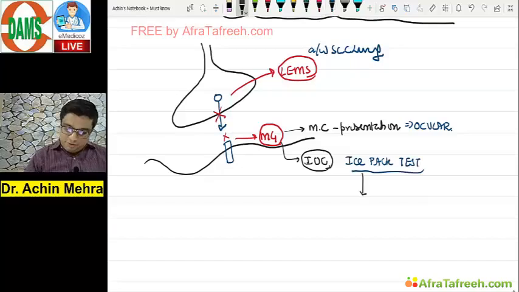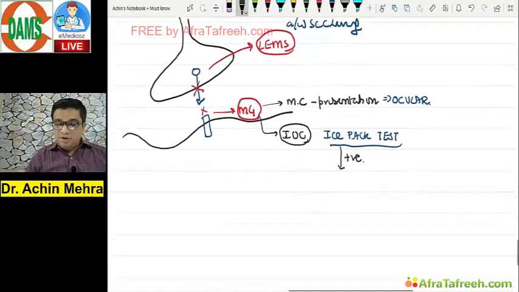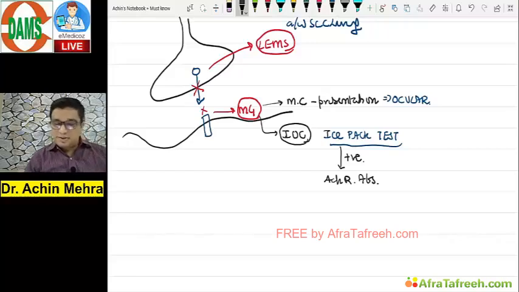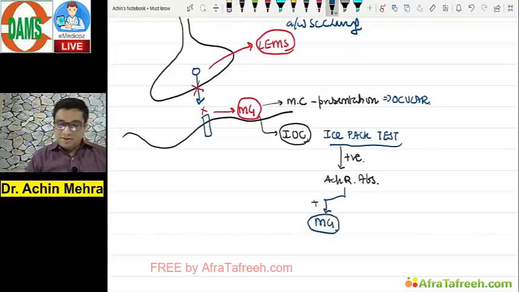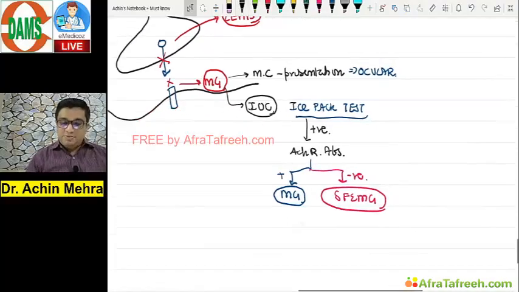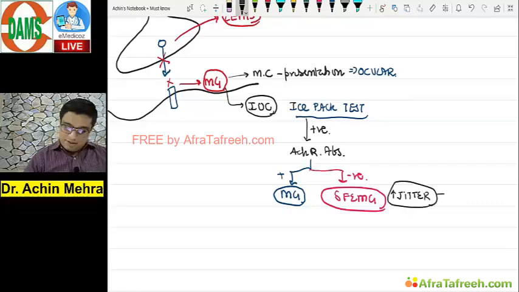If it is found to be positive, then you confirm maybe by another specific test, that is acetylcholine receptor antibodies in these patients. If antibodies are present, remember this, you suggest myasthenia gravis, but if antibodies are negative in them, I go for a single fiber EMG to diagnose. Single fiber EMG in these patients, if it shows increased jitter, then that's quite enough suggestive of myasthenia gravis.